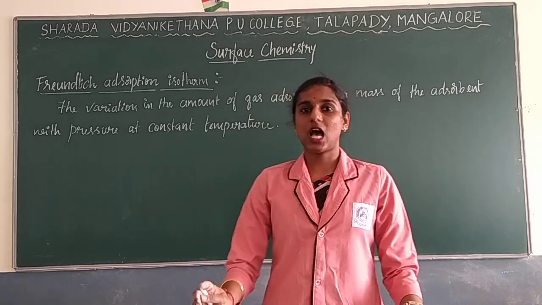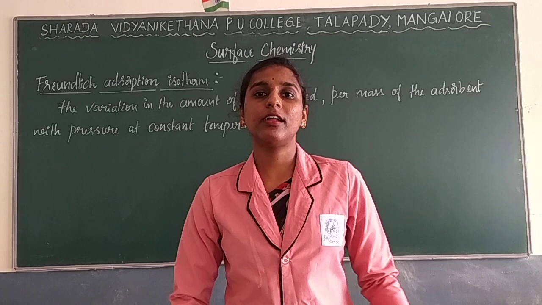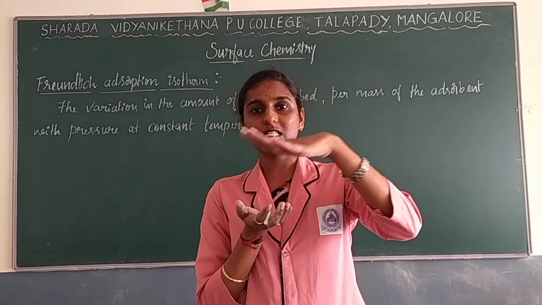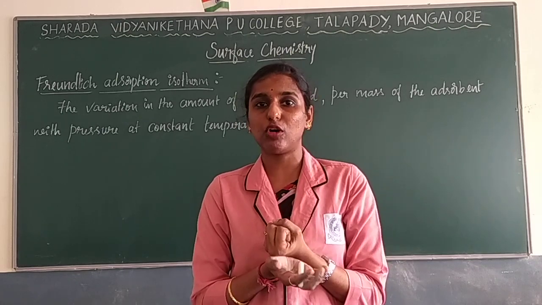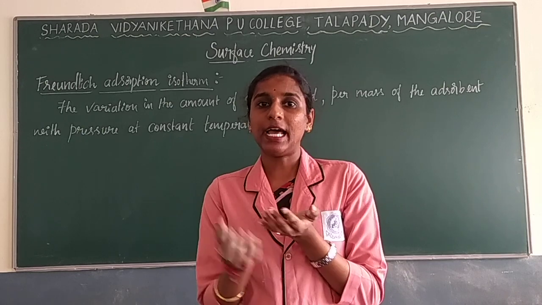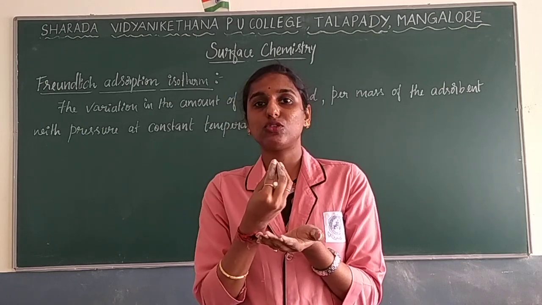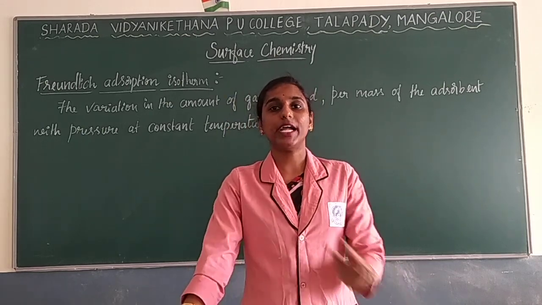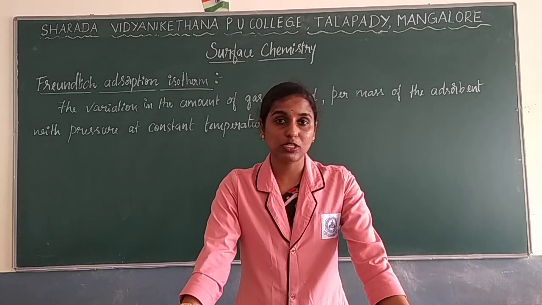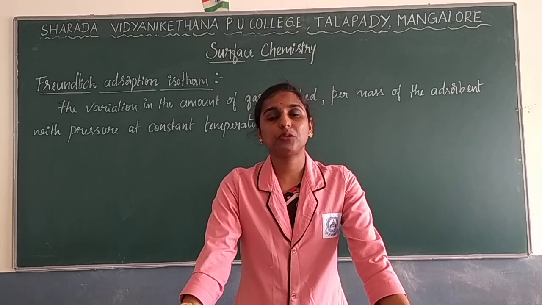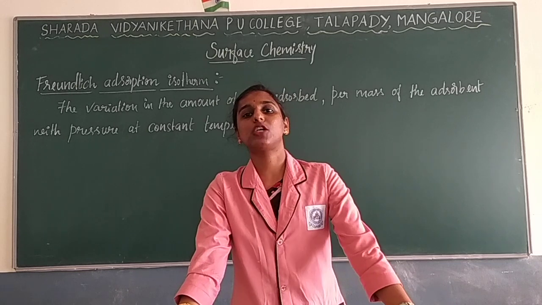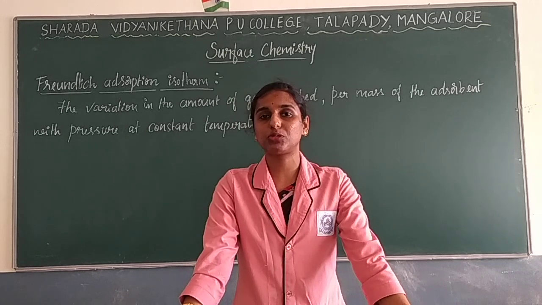In the last class we taught regarding adsorption theory. Adsorption is just a surface phenomenon where adsorption of the molecule will take place. That surface is called the adsorbent and the molecule which is adsorbed is called the adsorbate. Later we discussed the difference between physisorption and chemisorption, which is very important. Physisorption is where just a physical adsorption will take place, and chemisorption is where a chemical adsorption will take place.